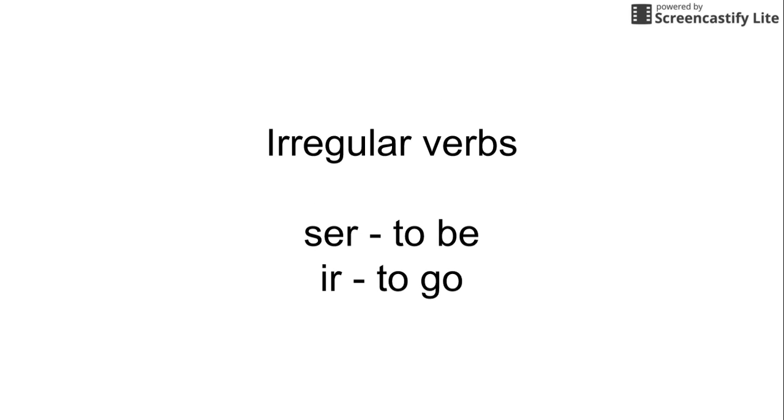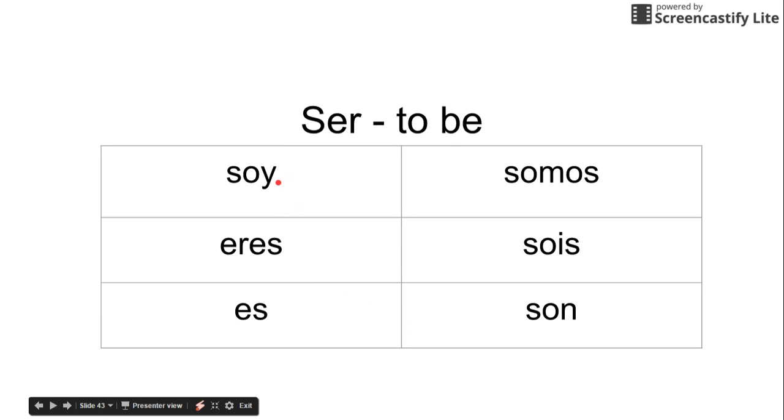Finally, we have completely irregular verbs. These are the real troublemakers in Spanish world. We have ser, to be, which is the first verb that we learned, and then we have ir, which is to go. These simply, guys, just need to be memorized, and this is probably why we start with these verbs. Ser, to be, is soy, eres, es, somos, sois, son. I am, you are, he, she is, we are, y'all are, and they are.